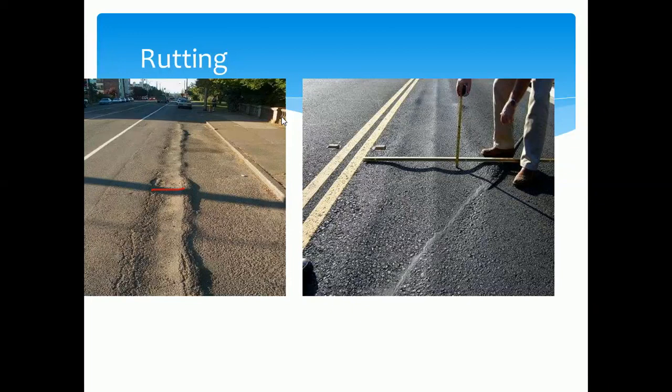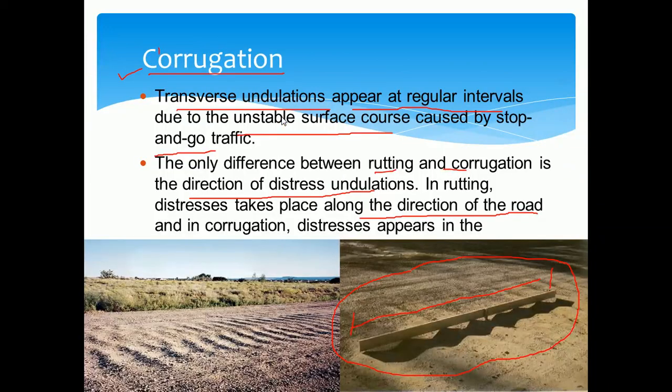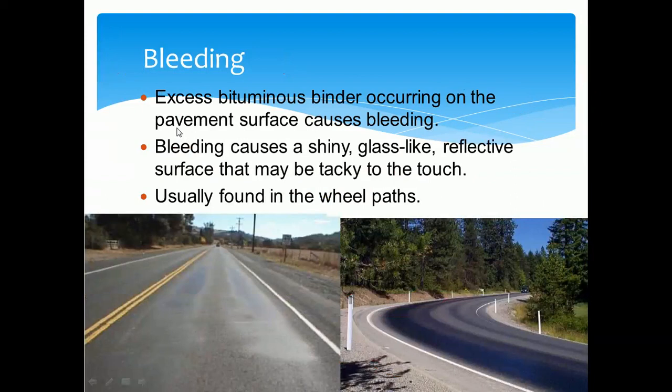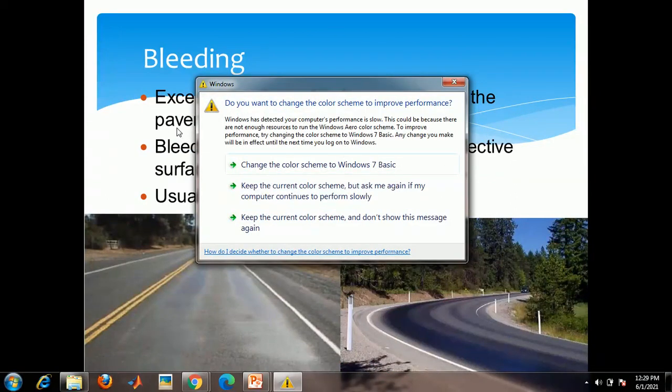This is a longitudinal depression, and corrugation means it is a transverse depression. So the causes are almost similar: using excess binder content, or it may be the high viscous binder content, using smooth textured aggregate. It may lead to the formation of this type of failure.